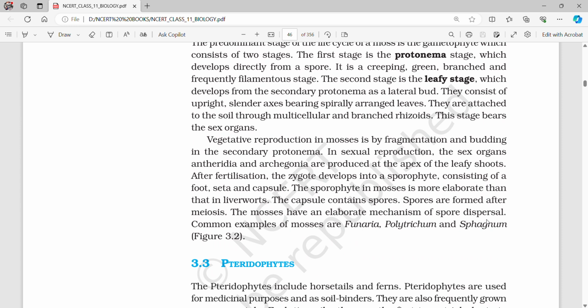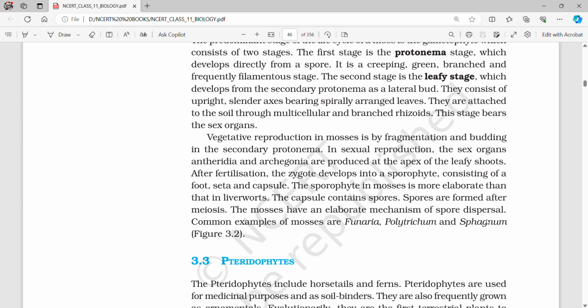Vegetative reproduction in mosses is by fragmentation and budding in the secondary protonema. In sexual reproduction, the sex organs antheridia and archegonia are produced at the apex of the leafy shoots. After fertilization, the zygote develops into a sporophyte consisting of a foot, seta, and capsule.